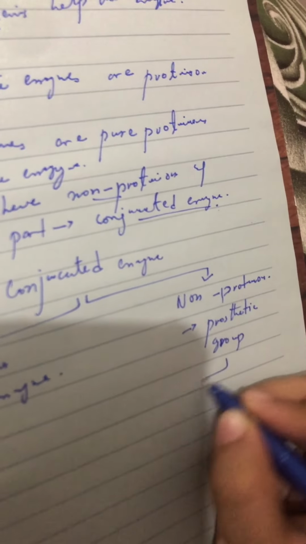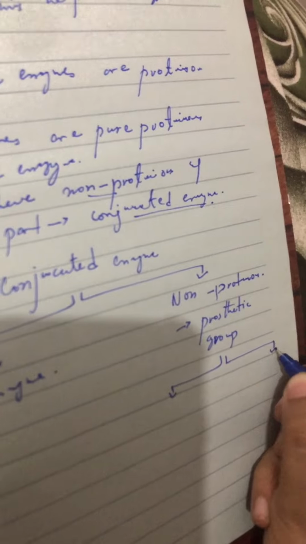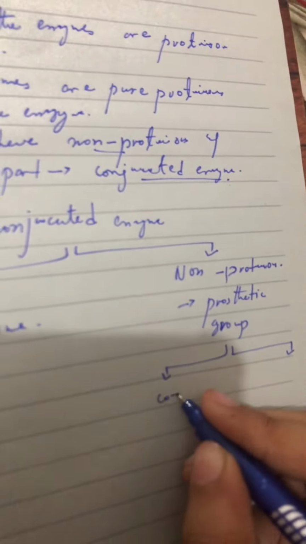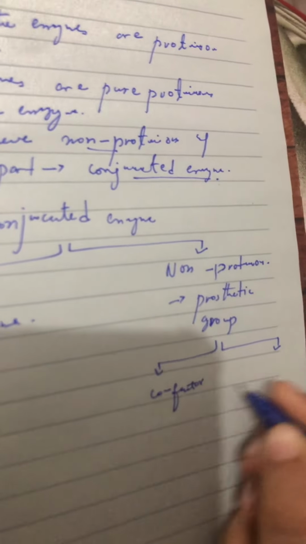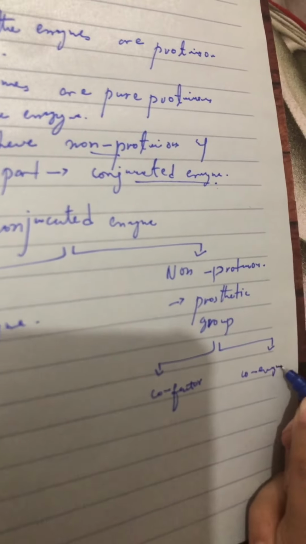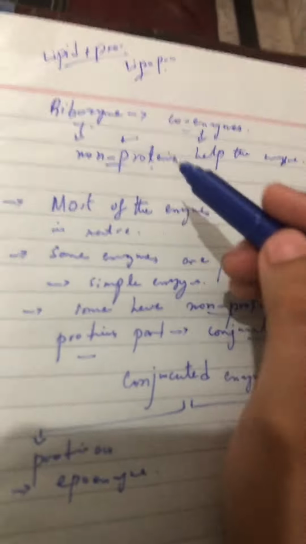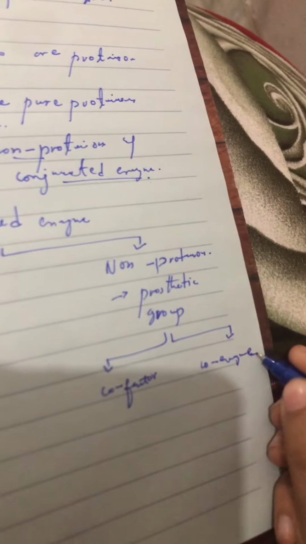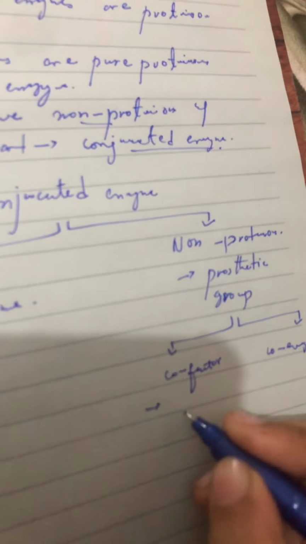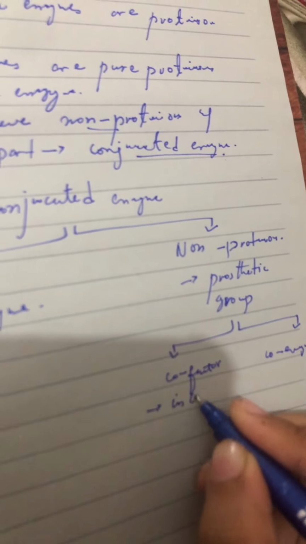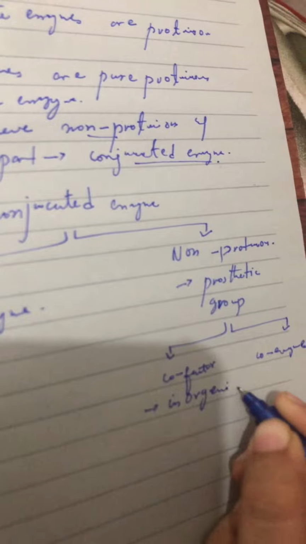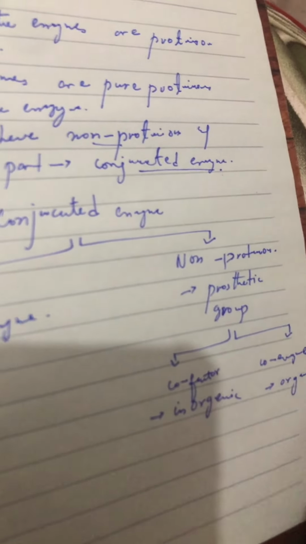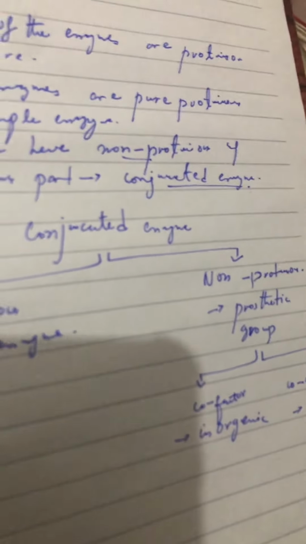Now in the non-proteinous part, we have another two categories in the prosthetic group. Number one is the cofactor, and number two is the coenzyme. As I have discussed the coenzyme here, you will be clear about what a coenzyme is. Basically, cofactors are inorganic in nature, and coenzymes are organic.